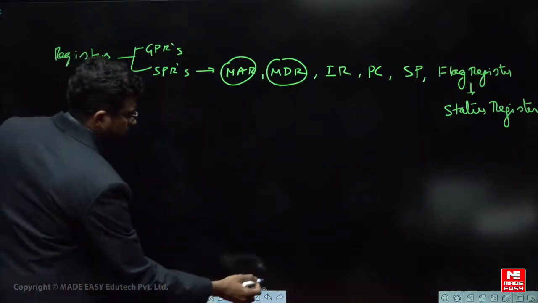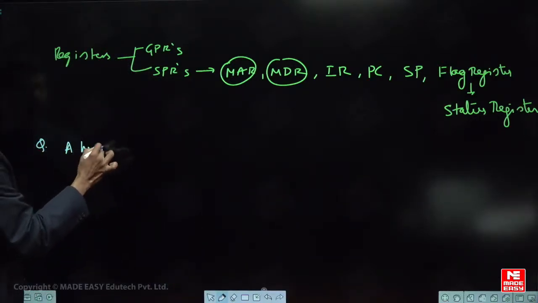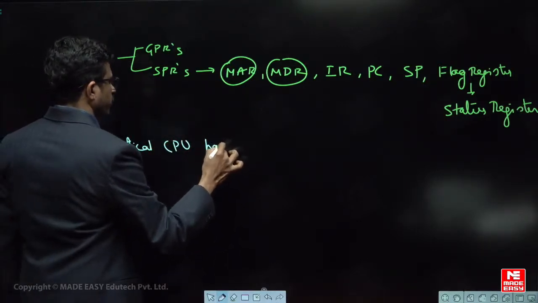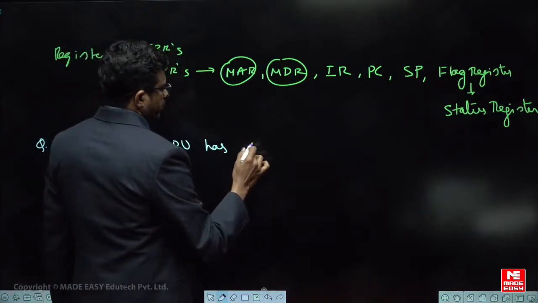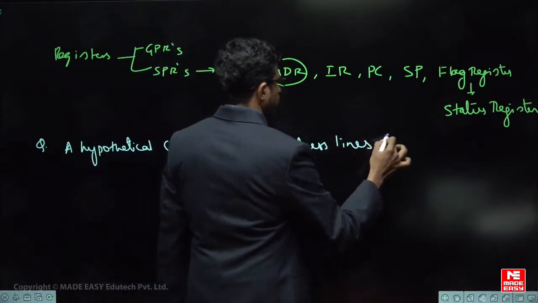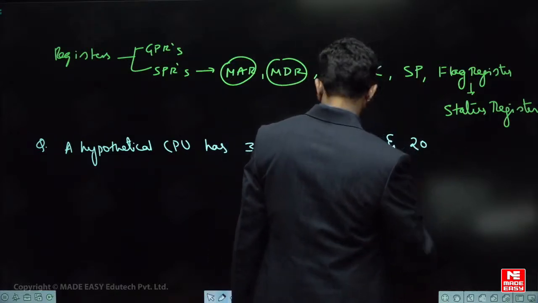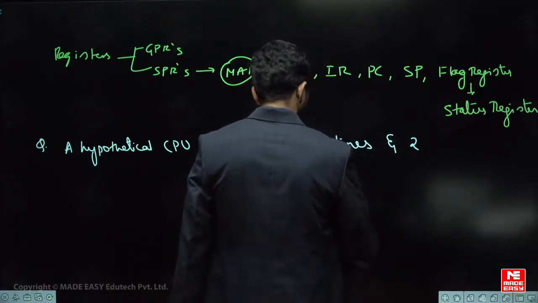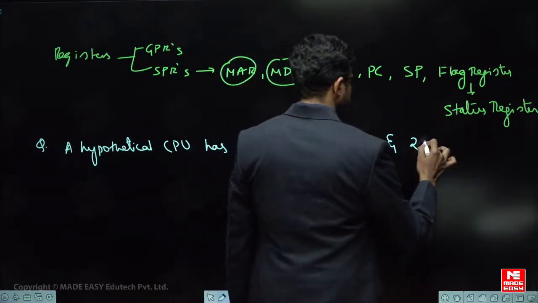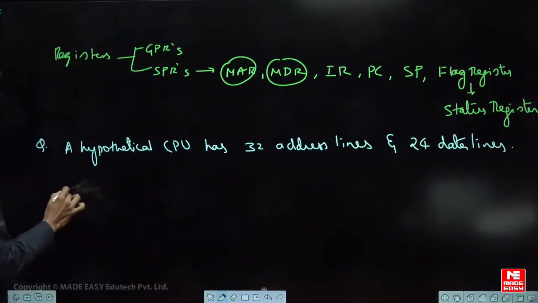Okay, fine. Let us take one simple question. A hypothetical CPU has 32 address lines and 24 data lines.